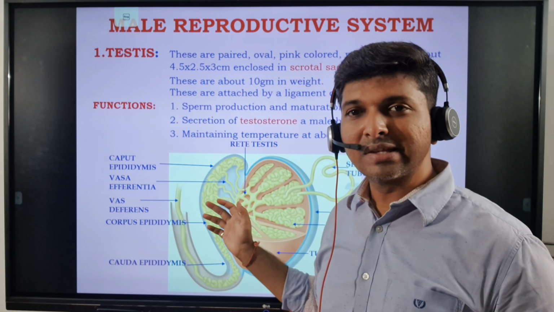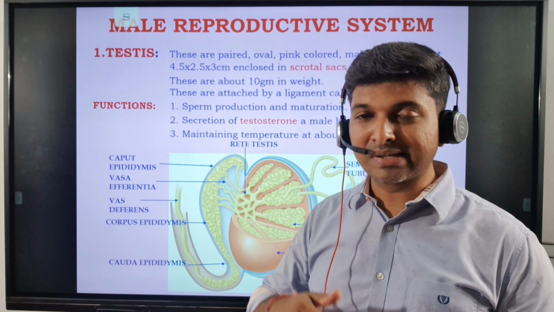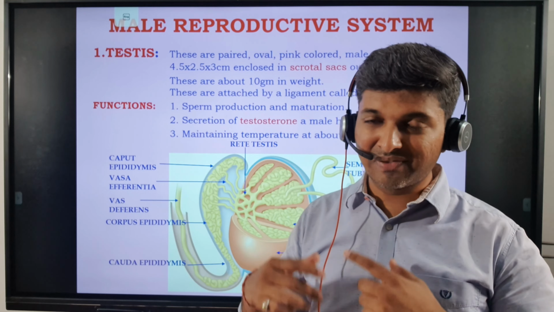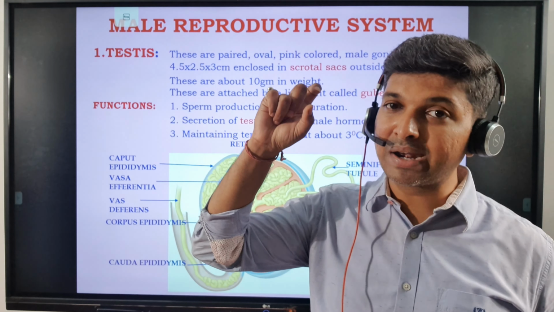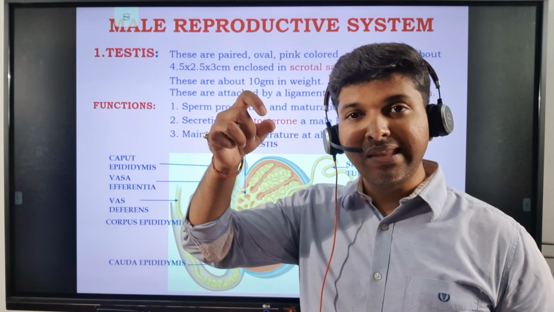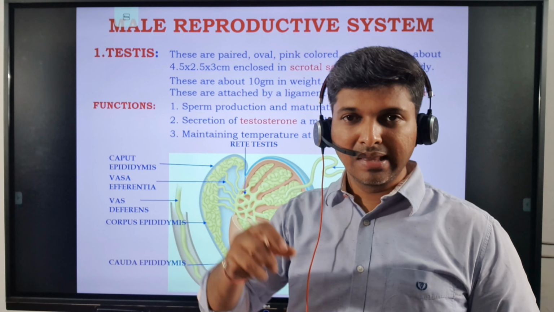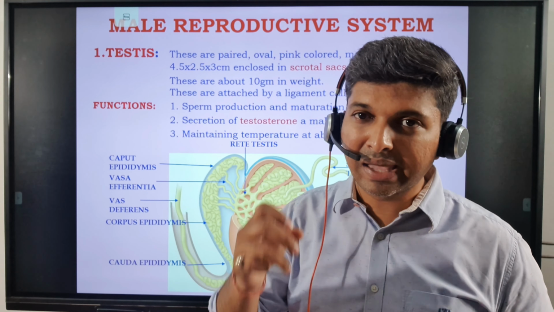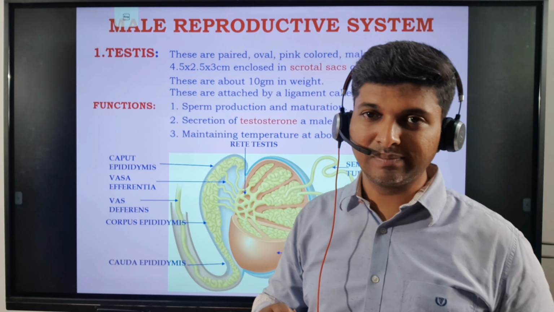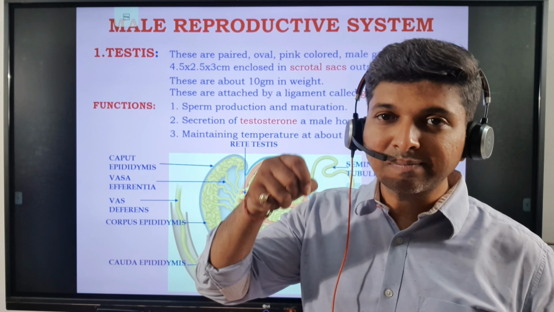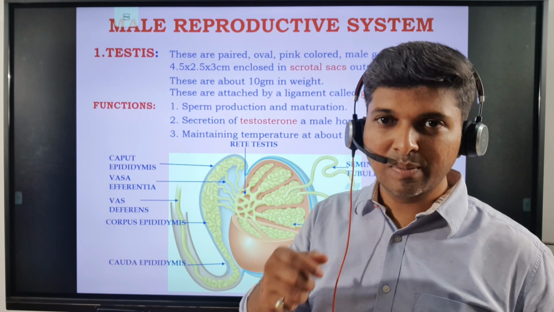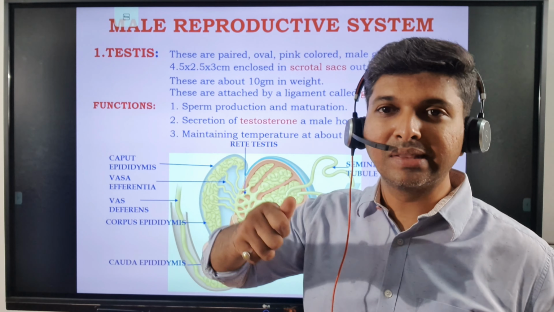Okay, not only this much, but during the birth, when the baby was a fetus, at that time the testes were located inside the body in the abdominal cavity. Okay, and they descended after birth. They descended through the inguinal canal, right? They descended through the inguinal canal. And they are connected by a ligament called gubernaculum. Gubernaculum is the ligament which is holding the testes.